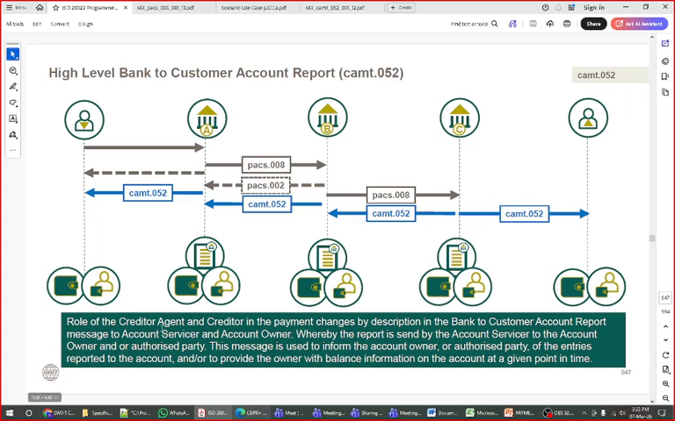Sure. The role of the creditor agent and the creditor. This creditor agent is the last part here, bank C, agent C, and the creditor in the payment chain. By description, the bank to customer account report message is sent to the account owner or the authorized party. This message is used to inform the account owner or authorized party of the entries reported to the account and provide